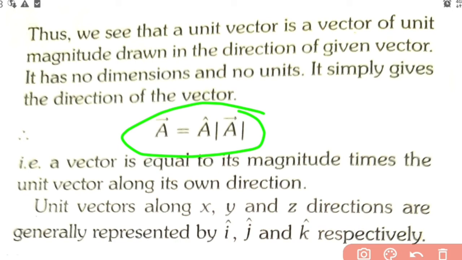Now standard directions we have x, y, z, that orthogonal Cartesian system of coordinates. So the unit vectors along x, y and z directions are chosen to be i cap, j cap and k cap. So what are i, j, k? They are the unit vectors along the directions x, y and z. So along x direction i cap, y direction j cap and along z direction you have k cap.